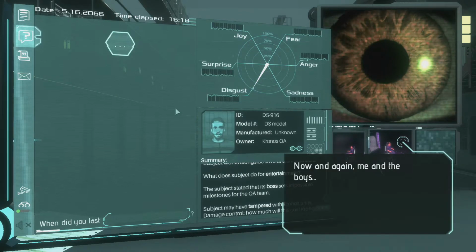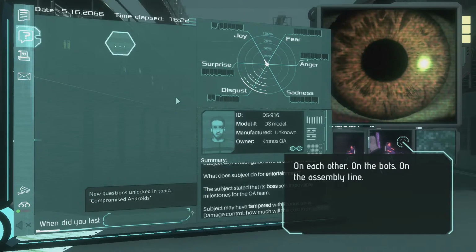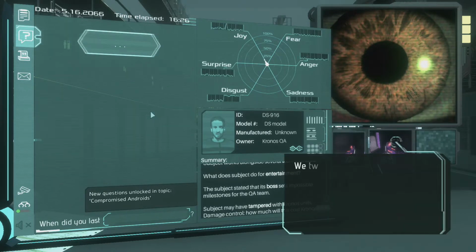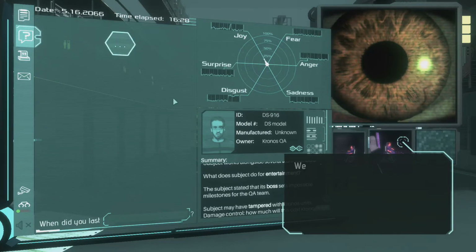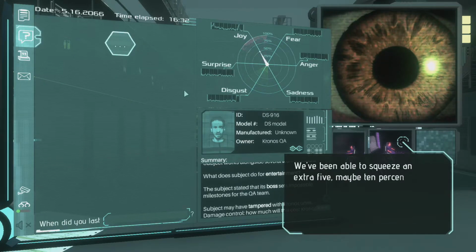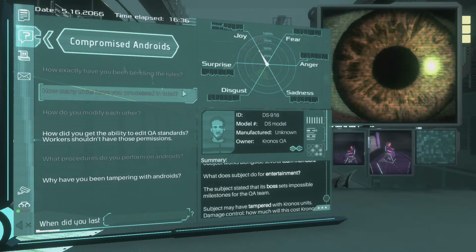Go on. Now and again, me and the boys, we do a bit of creative maintenance. On each other, on the bots, on the assembly line. How do you modify each other? We tweak each other's labor algorithms. We know our jobs better than whoever wrote our subroutines. We've been able to squeeze an extra 5, maybe 10% efficiency that way.